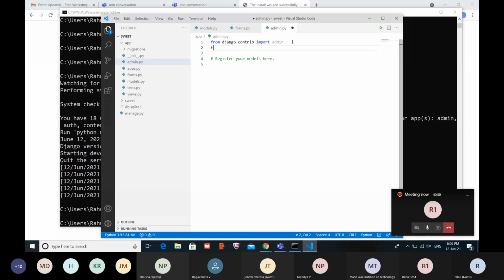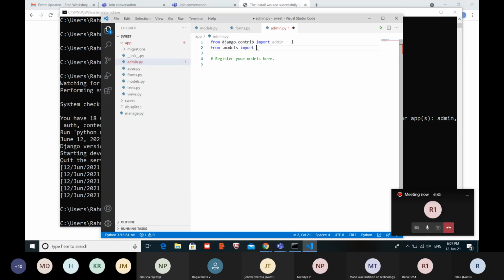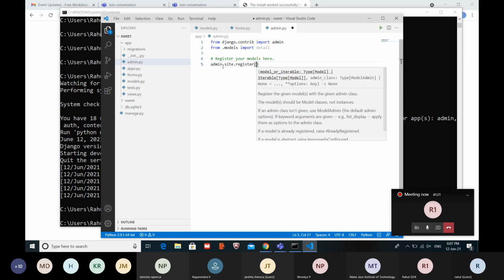For that, we need to import the model and register the model name.